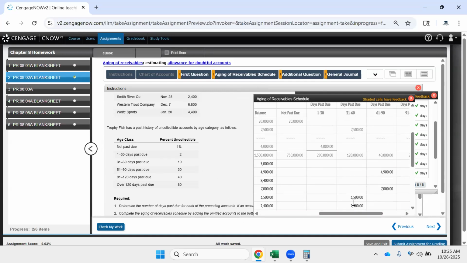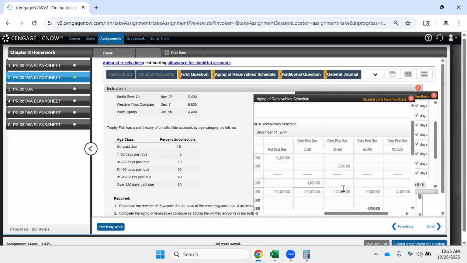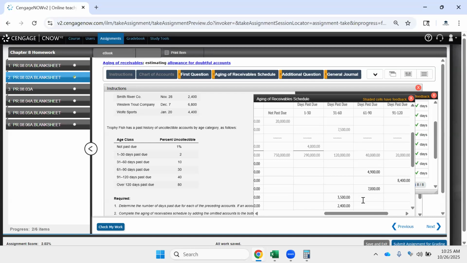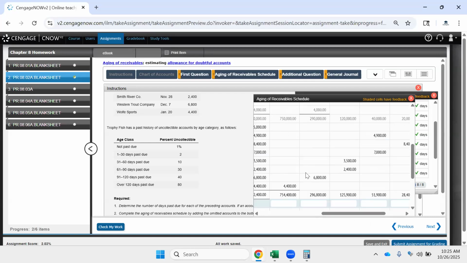And from a debt collection standpoint, or receivables collection, amounts that have been overdue for longer are much less likely to be paid back. And that's basically just a fact of debt collection, right? If they're already past due 91 to 120 days, we're estimating that only 40% of those balances are going to be collected in any way, whether that's in bankruptcy, whether that's in just collections, doesn't matter.